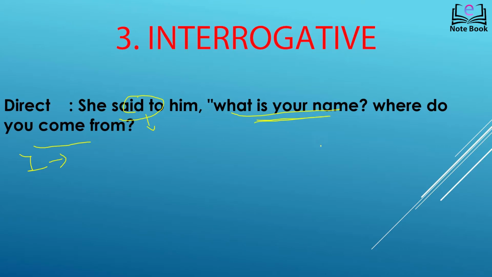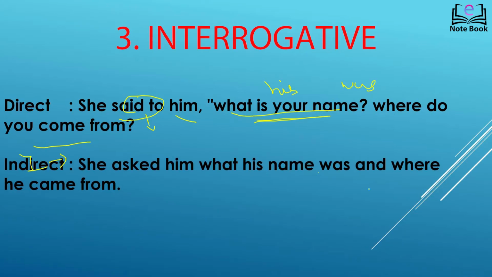Now this question mark should not come in the indirect form. We write it in a way that the question mark can be removed. How do we write? She asked him what? Since this is him, we write his name was. This has to be converted to past tense. She asked him what his name was, and the second one we continue after adding and. She asked him what his name was and where he came from. Even this one has to be converted to past tense. So we write it as where he, you becomes he. That is the object of the reporting verb, as mentioned in the rules in the last class.